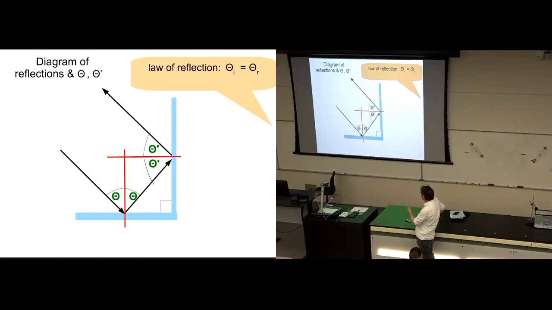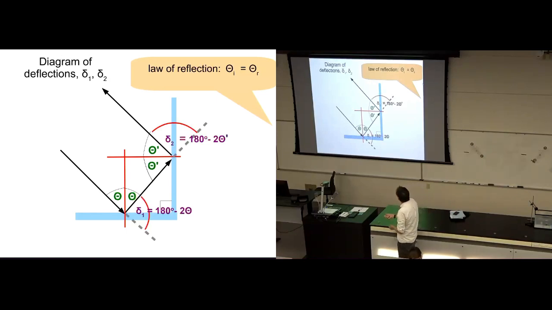I've denoted the incident angle and the reflected angle downstairs here by just thetas, and they're the same. That's the law of reflection. I've denoted the incident angle and reflected angle on the vertical mirror as theta primes. And again, they're both the same. So the law of reflection is that these two thetas are the same, and these two theta primes are the same. But this is just the geometry. I'm just telling you my language for describing the geometry here.